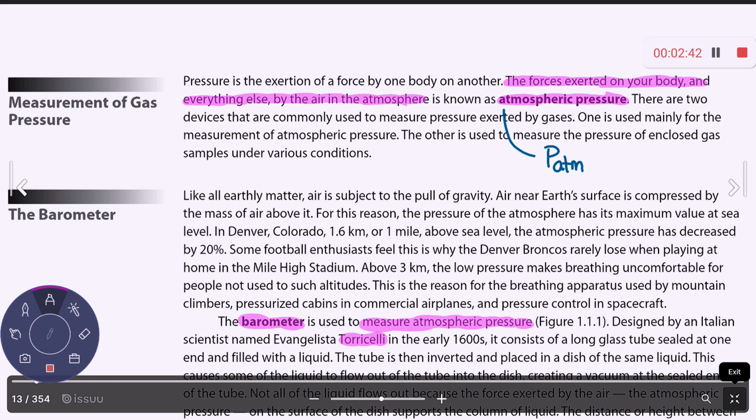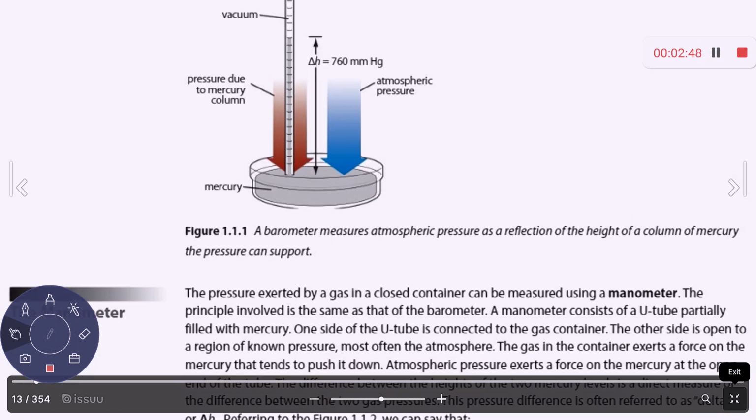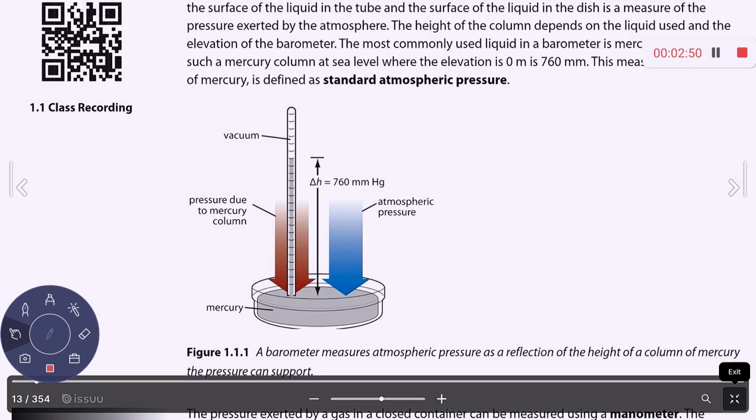There is an image of a barometer in your book. It is a glass tube that's sealed on one end, and they inverted it and put it on top of a glass dish that contains a liquid. Typically, that liquid is mercury. So what happens is when the air around a barometer is pressing down on the barometer, it causes this liquid mercury to rise and fall in this glass tube. Then you read the level of the mercury in this long tube in millimeters. So that's where we get the unit millimeters of mercury for pressure.